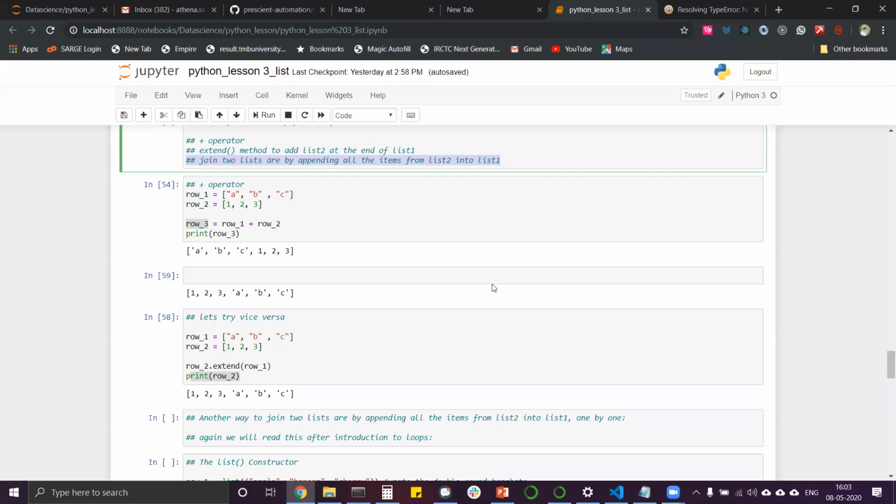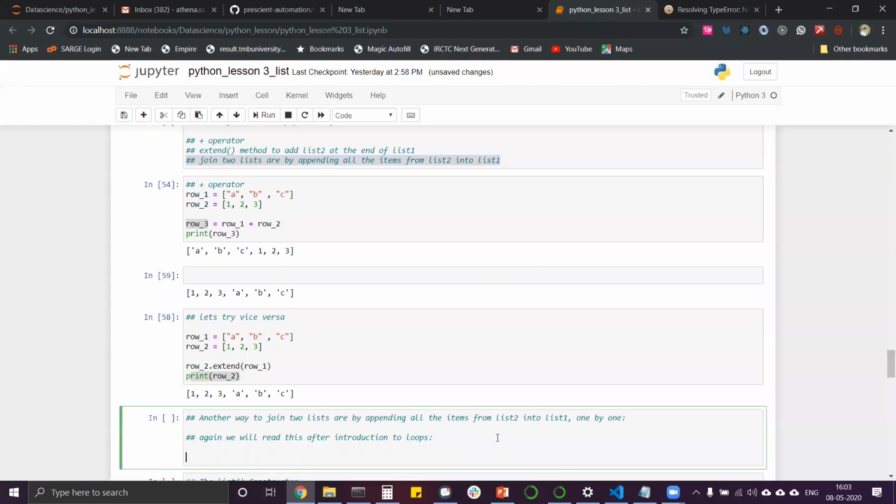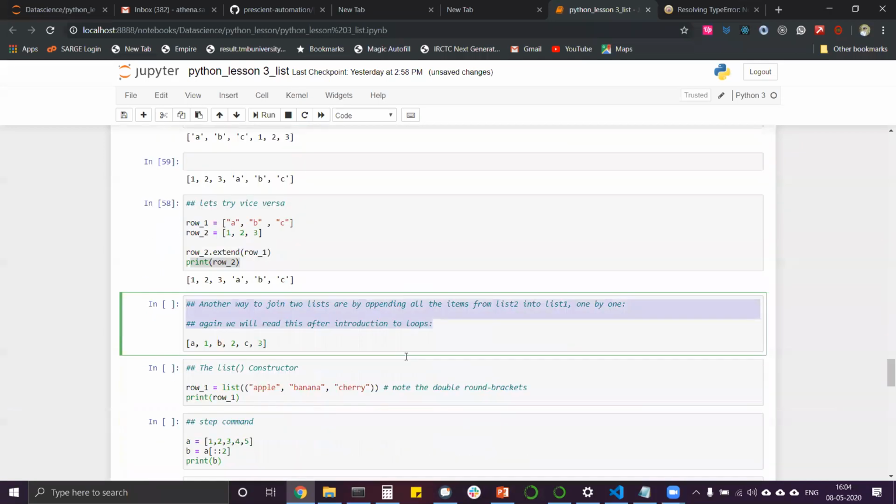What I meant by this line is, if we want this kind of output, like a comma 1 comma b comma 2 comma c comma 3, how will I do it? For that we will use loops, and after we have read the loops we will do that. We will skip this for now, but I mentioned that this is also a method, and definitely in the loops we will read that.